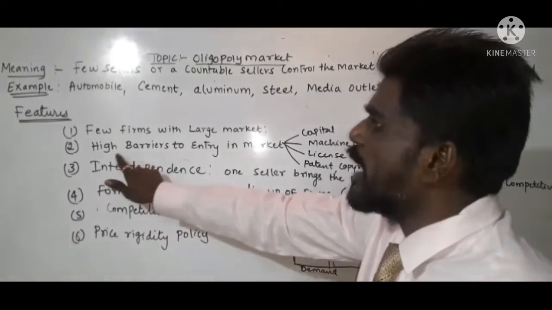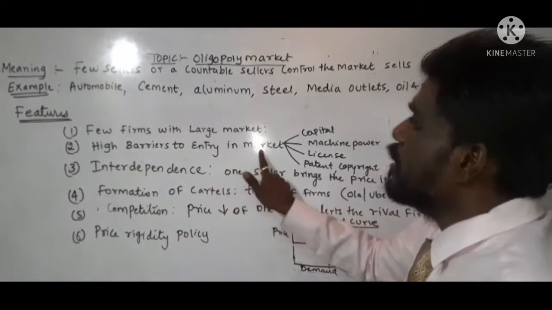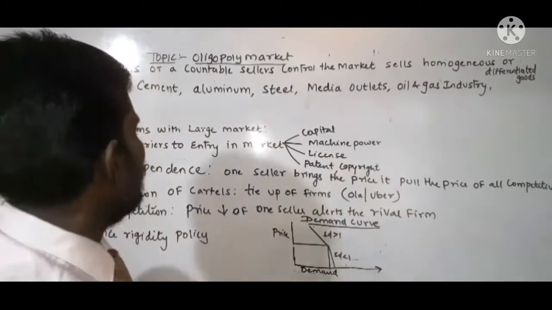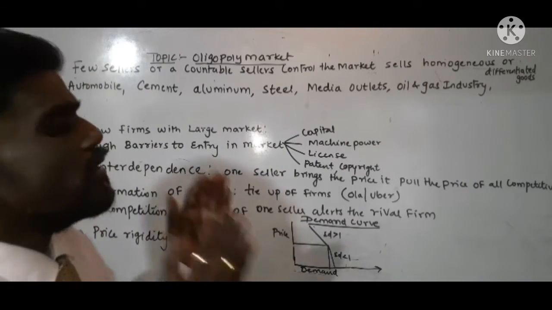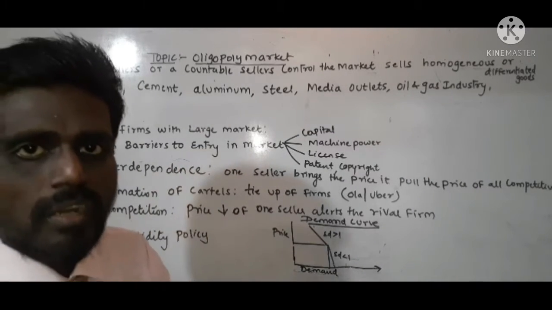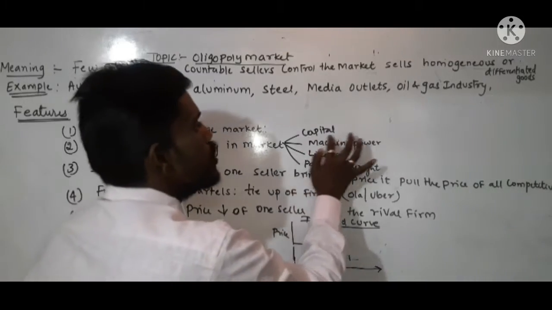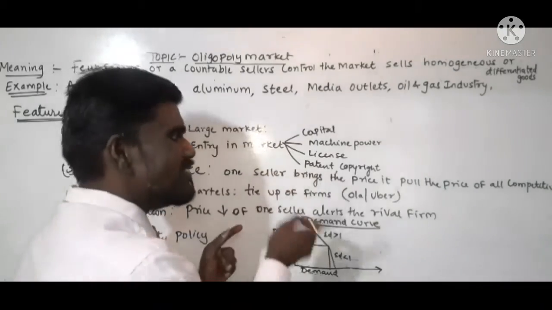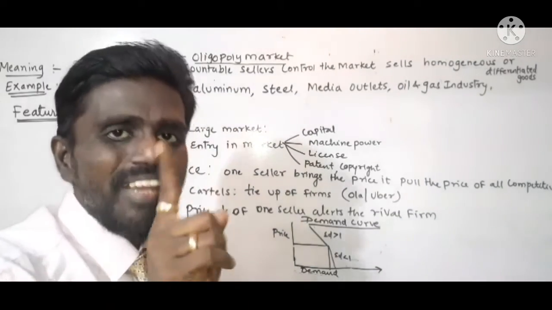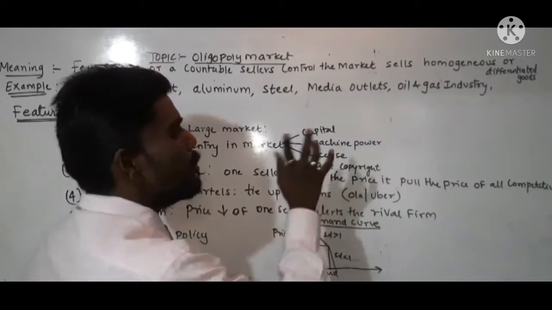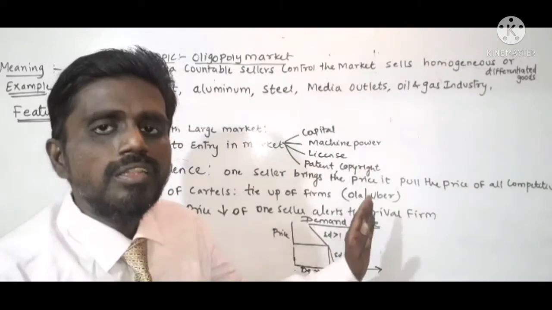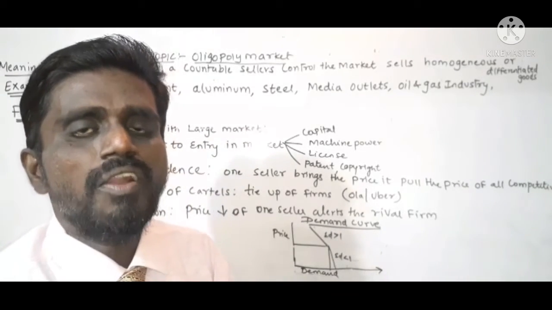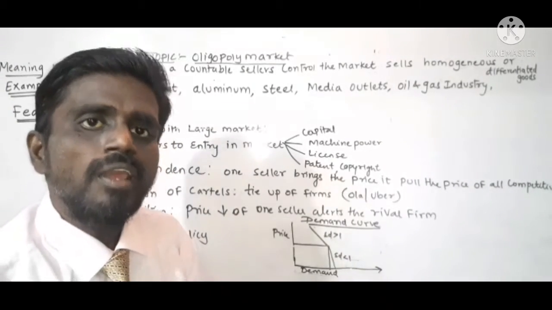Next feature is what? High barriers to entry in the market. Why is there a high barrier to entry? The reason is that in oligopoly market, the seller, the manufacturer, needs huge capital, improved machine power, plus government license if needed, then patent, copyright and so on. So these are all the things which restrict or prevent other sellers from getting into oligopoly market.